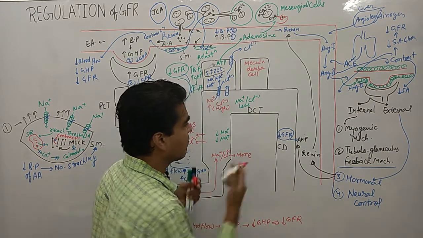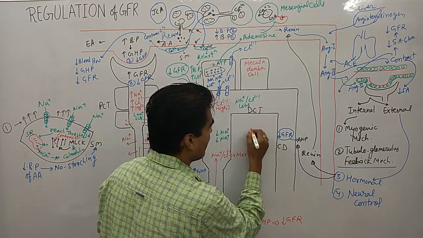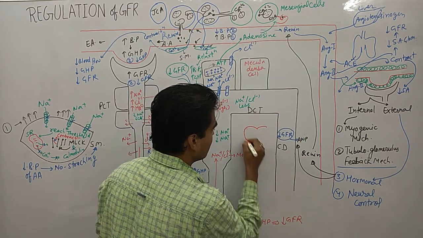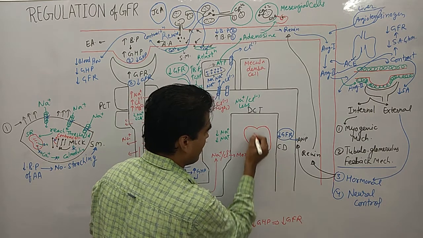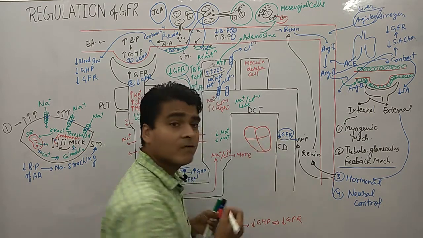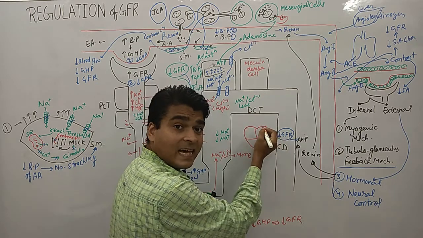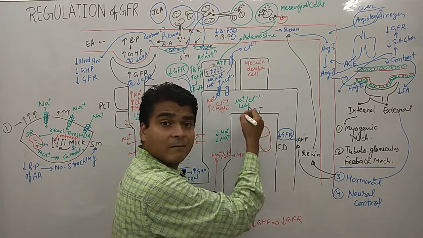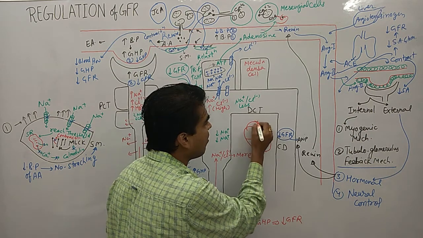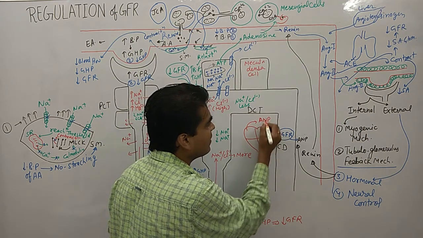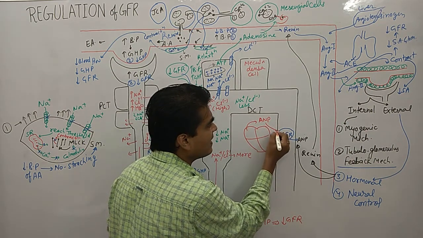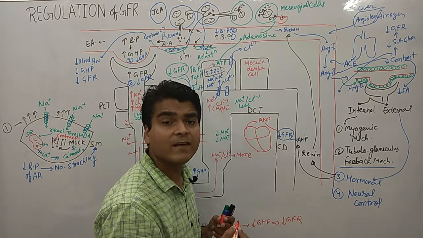This is our heart. On the heart we have cells and blood vessels which are releasing atrial natriuretic peptide.